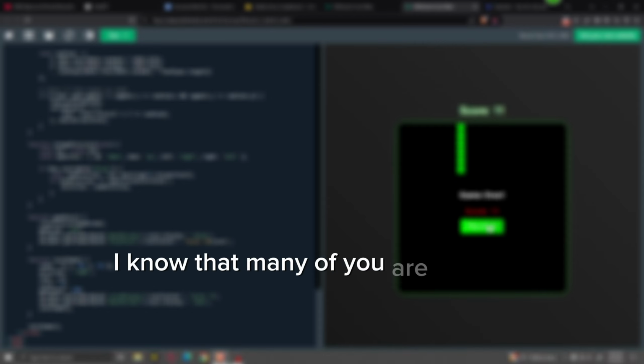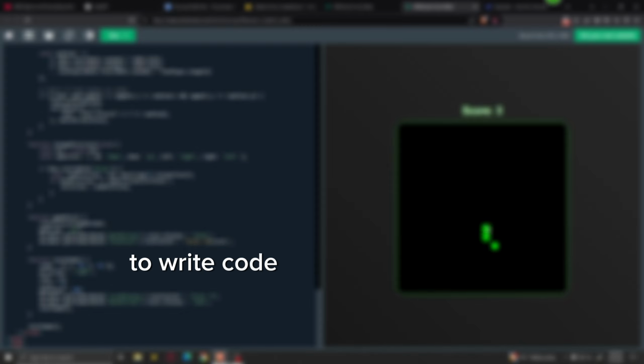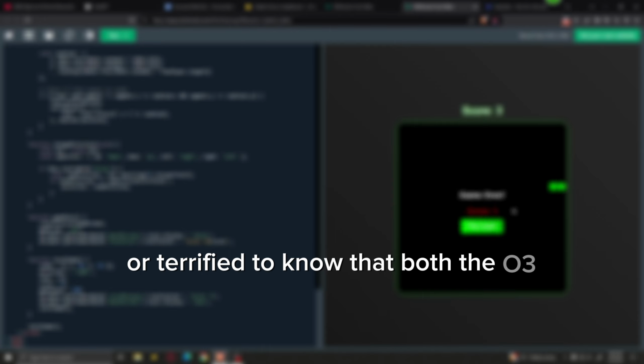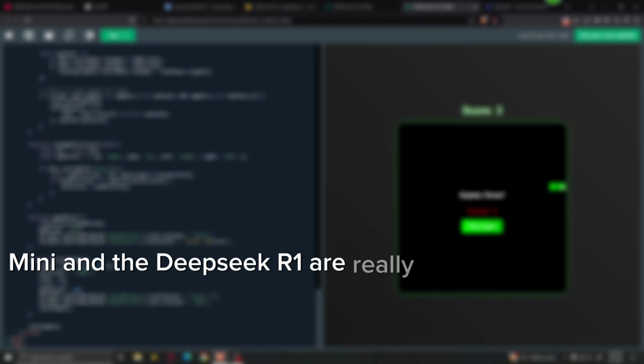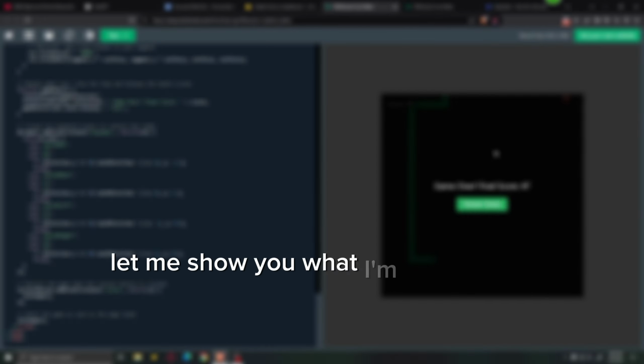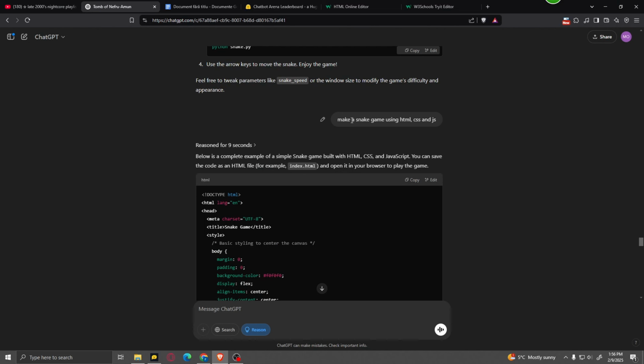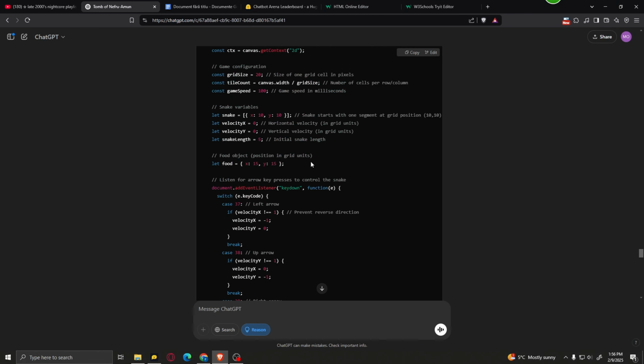I know that many of you are interested in using these models to write code and build applications, and you would be happy or terrified to know that both the O3 Mini and the DeepSeek R1 are really good at writing code. Let me show you what I'm talking about. Let's start with something simple. I asked ChatGPT to make a simple snake game using HTML, CSS and JavaScript. So this is the code.